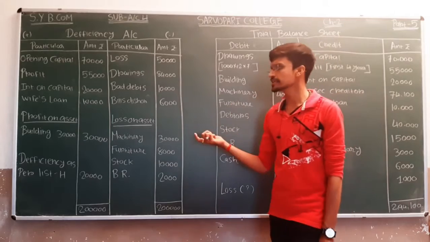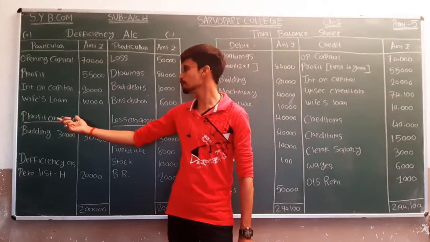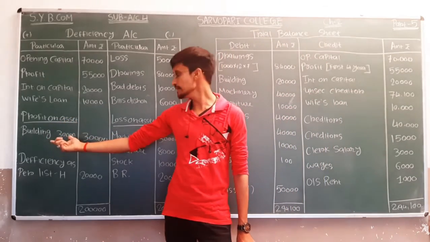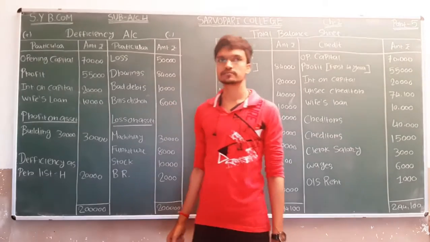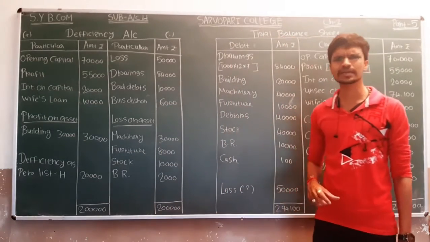So that is 30,000. So we have to show under the head of profit on asset, building, and the amount is 30,000. Okay. Then list